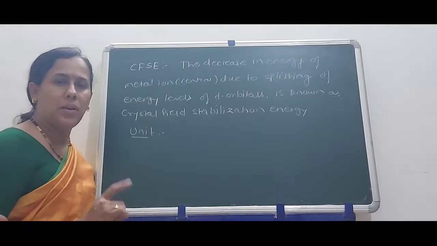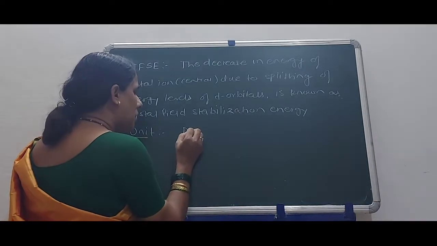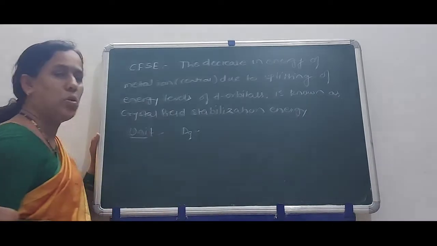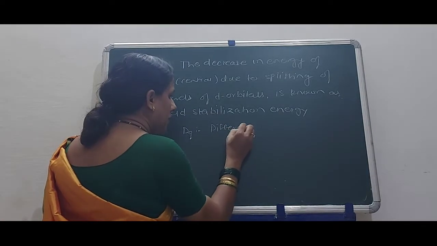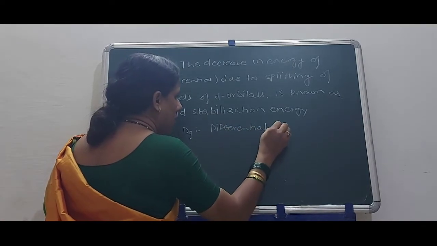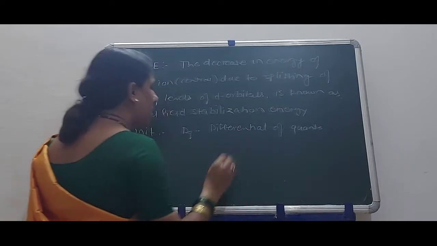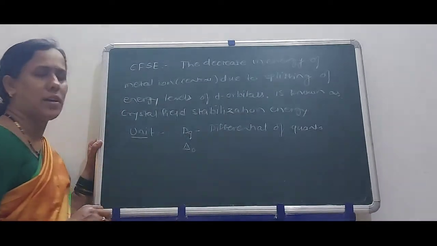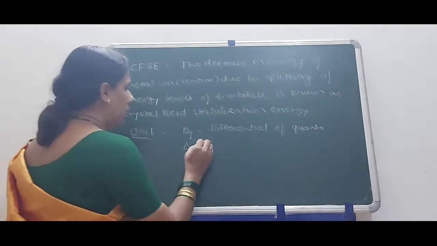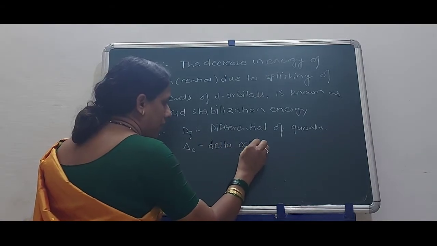Now, the unit of this CFSE is denoted in two units. First is Dq, which means differential of quanta, or also delta O, abbreviated as delta octahedral.